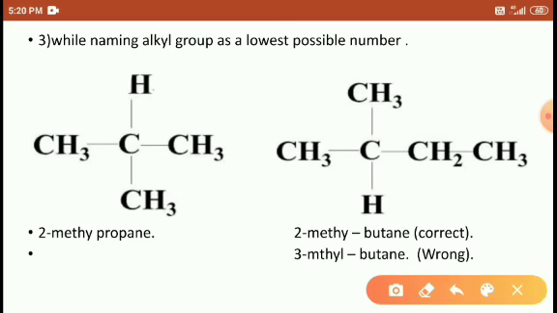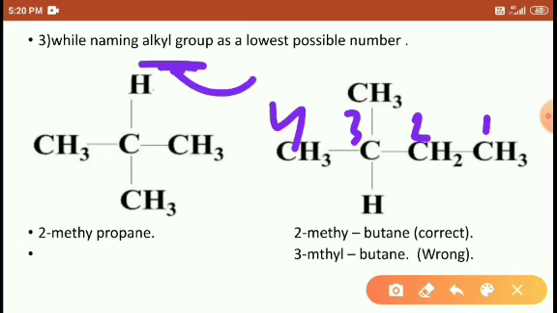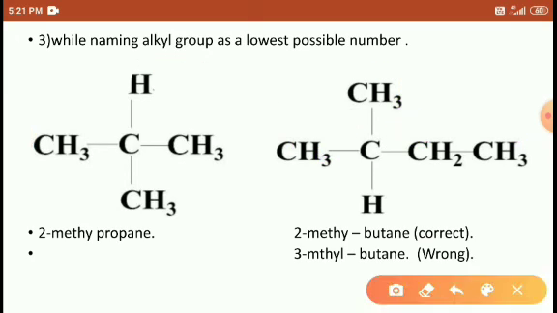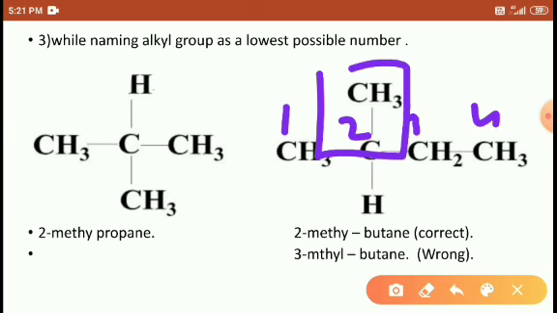If you are naming like this, 1, 2, 3, 4, right? So this is the wrong method. Why? The alkyl groups, or you may say the branch, must always get the lowest number. When you number in this form, right to left, it occupies the third position. If you number this one 1, 2, 3, 4, it occupies the second position.